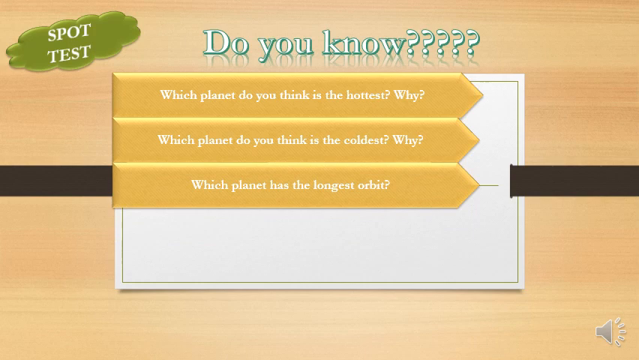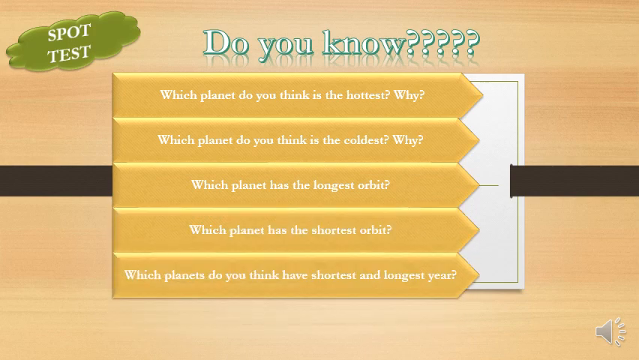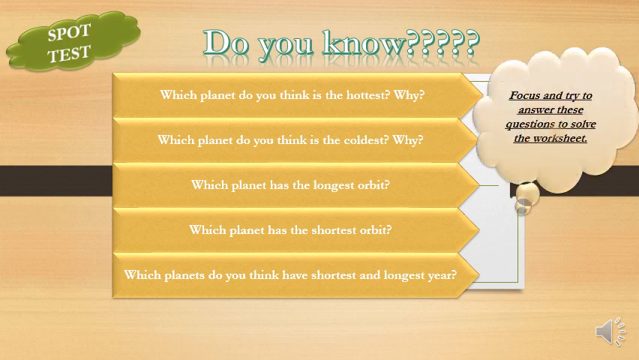Then which planet has the longest orbit? Which planet has the shortest orbit? Which planet do you think has the shortest and longest year? Focus upon the question. It's asking you about 2 things, right? Then you have to focus and try to answer these questions, because these questions are quite relevant, and they'll help you out to solve the worksheet. Think about the reasons as well, and if you're unable to attempt any question, you can note it down and you can ask me during the Zoom class, right?